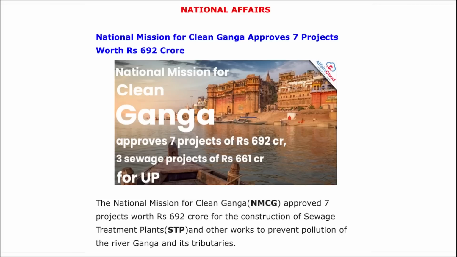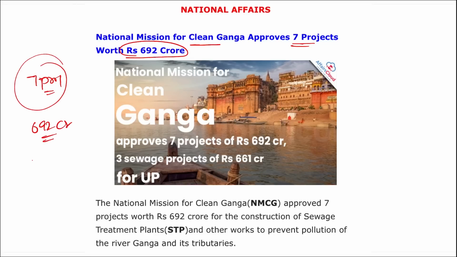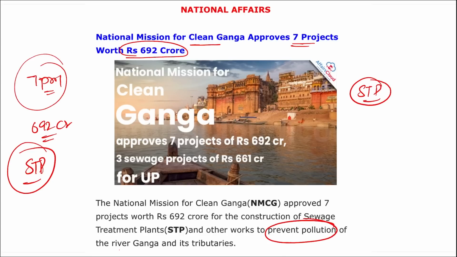So let's start. First, the National Mission for Clean Ganga has approved 7 projects worth 692 crore rupees, right? So we are talking about 7 projects, and the total worth for them is 692 crore rupees. They are for the construction of sewage treatment plants and other works to prevent pollution from reaching the Ganga river and its tributaries. I repeat, these are for the construction of sewage treatment plants, and to prevent various other polluting items from reaching the Ganga river and its tributaries.